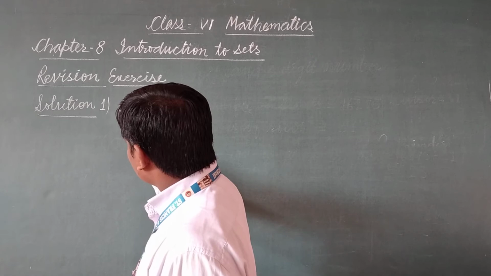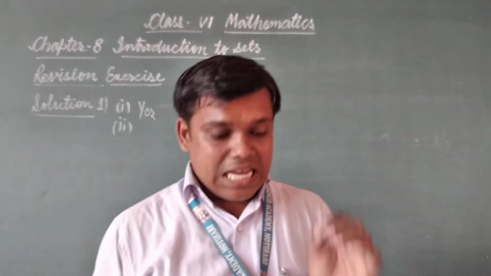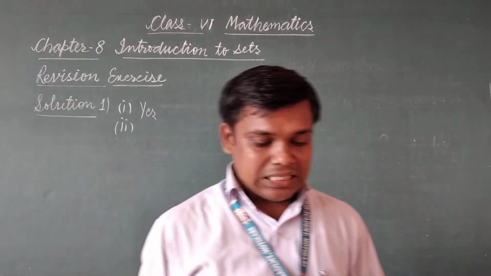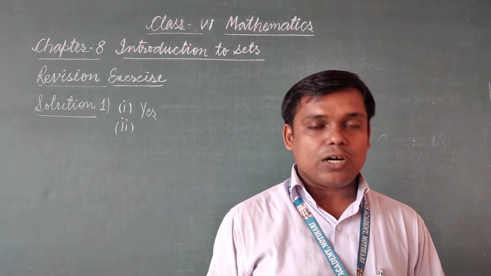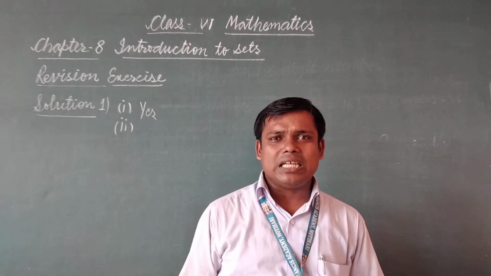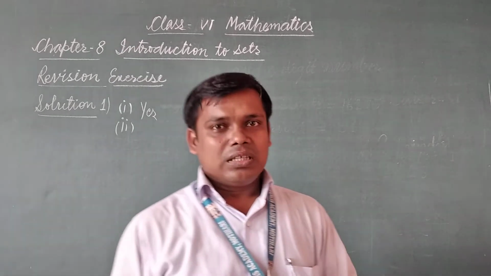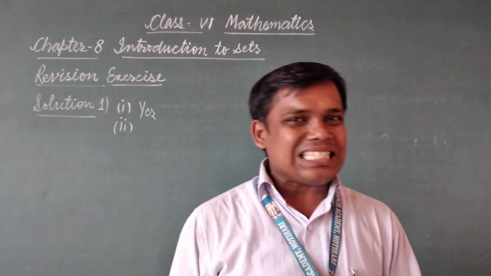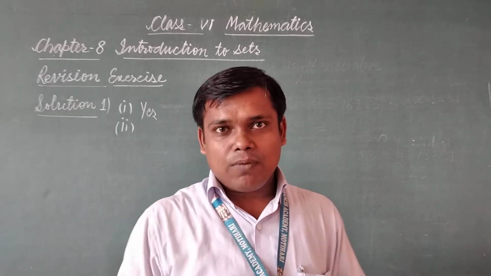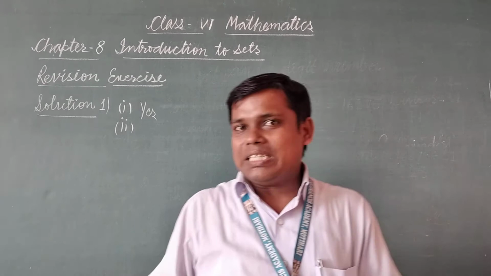In 2, names of the months in a year that have at least 15 days of pleasant weather. Now from this statement it is clear that it is not a set, because which day will be pleasant for us and which day will not be pleasant for us, how can we say?